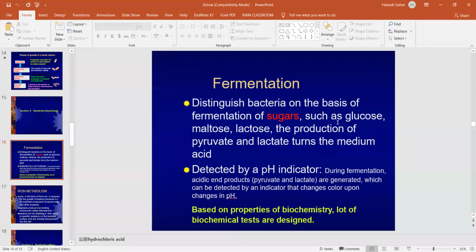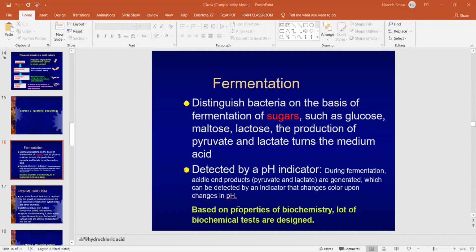Next we have the fermentation process. It is the process through which a bacteria gets energy. Fermentation is the process in which the bacteria use certain sugars for the production of energy. For example, we have Neisseria gonorrhoeae and Neisseria meningitidis. These two bacteria can be identified on the basis of their fermentation of sugar.